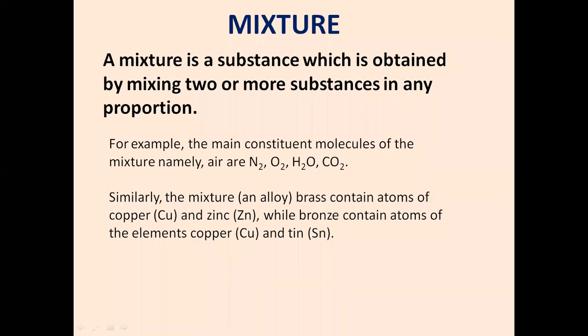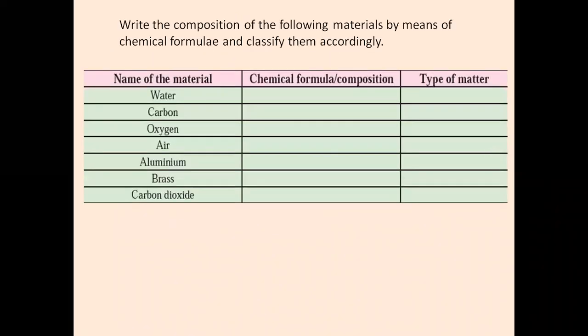Now, moving ahead to understand more in detail about elements, compounds and mixtures, let us quickly solve this table first. Here, what have they asked us? They've asked us to write the composition of the following materials by means of chemical formulae and classify them accordingly. The name of the material is given, and I have to write the chemical formula, composition, and type of matter. Type of matter means on what basis I need to classify them.